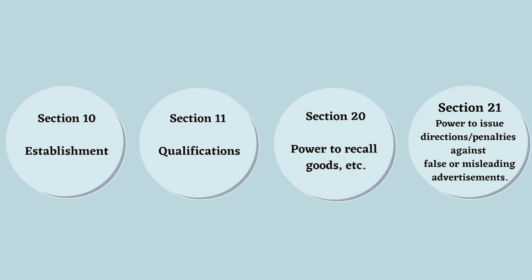So this is quite important, section 20. And then we have section 21. Section 21 specifically addresses what steps the CCPA can take if it finds that an advertisement in the market is false or misleading. In this situation, the CCPA may issue directions to the trader, manufacturer or any person involved in the misleading advertisement to withdraw or modify it. Otherwise, a penalty from rupees 10 lakh to 50 lakhs will be imposed upon them, and it may also attract imprisonment up to 5 years.